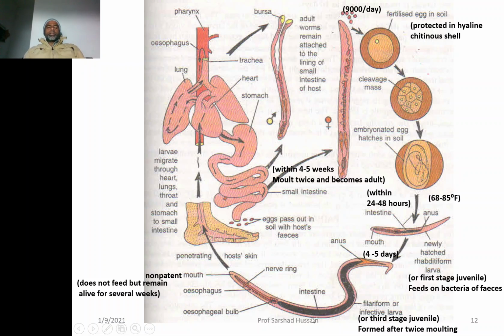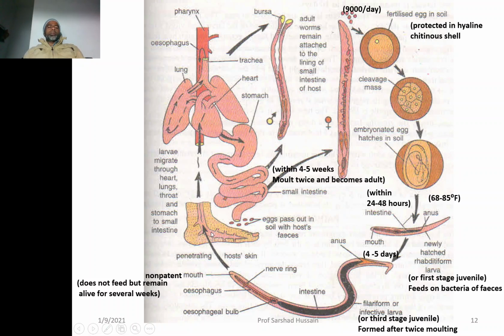This third stage juvenile larva is the larva which can infect the human being. What will happen? Because it is still on the soil, if a barefooted human being is walking on the soil, it will just pierce the skin of the foot from its base and will enter into the blood stream.